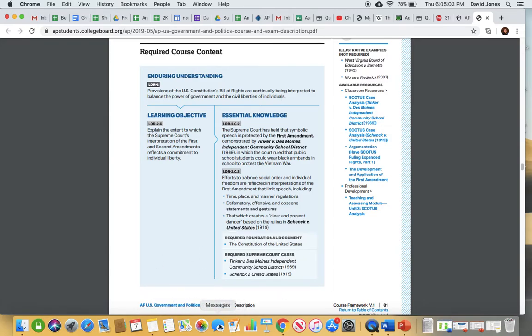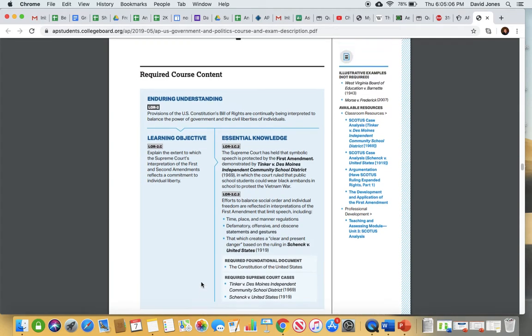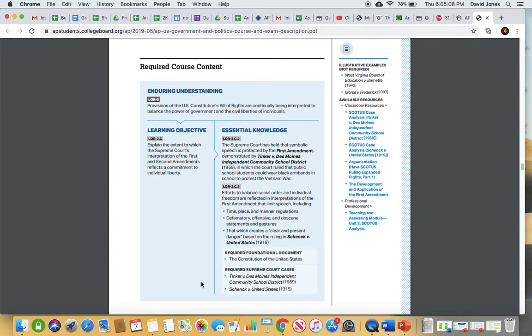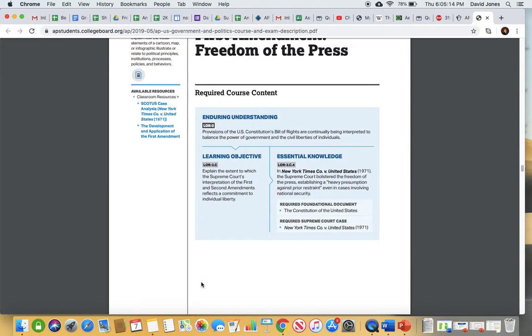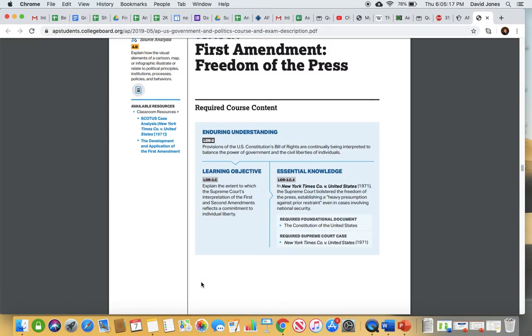And then we have our two required cases as it relates to this topic here. Okay, that being the Tinker case and the Schenck case, which are very important cases there as well. Okay, 3.4, First Amendment freedom of the press, and this goes, again, very similar to what we just talked about.